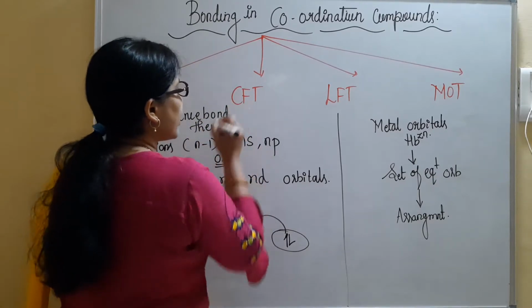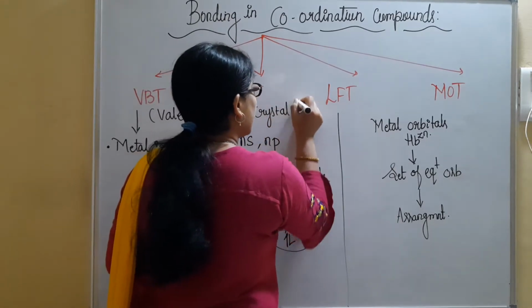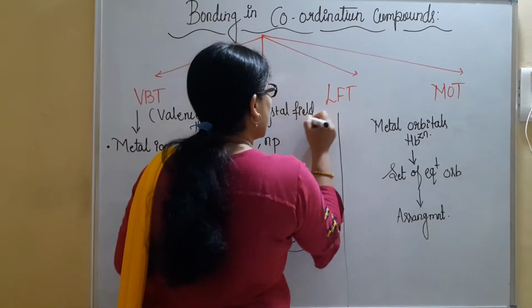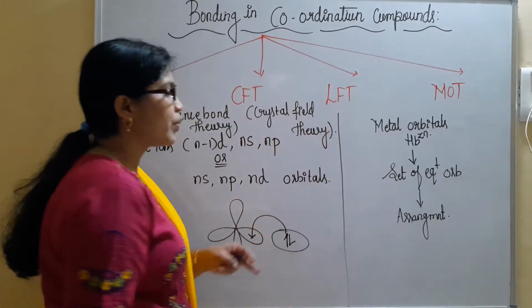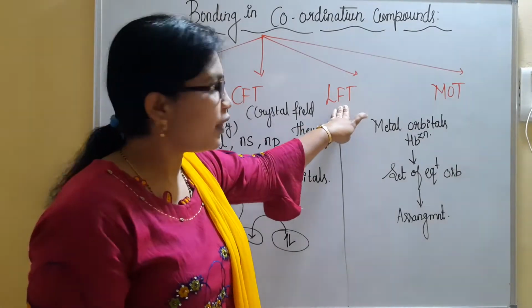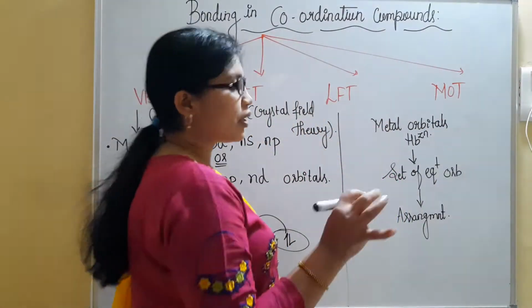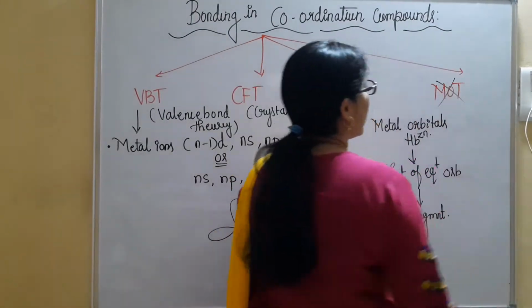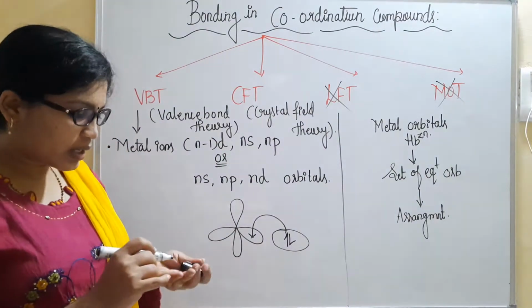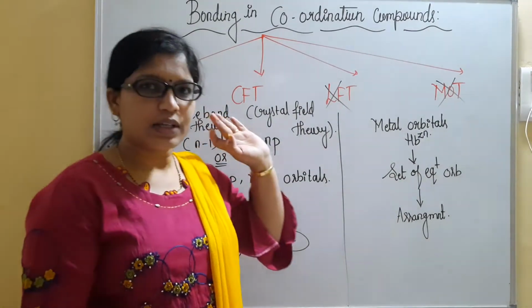The second one we have here is CFT, which is referred to as crystal field theory. Then we have the third one, ligand field theory, and the last one, molecular orbital theory. But you can be very happy, you don't have LFT and MOT in your syllabus. We need to understand in detail the valence bond theory and crystal field theory.